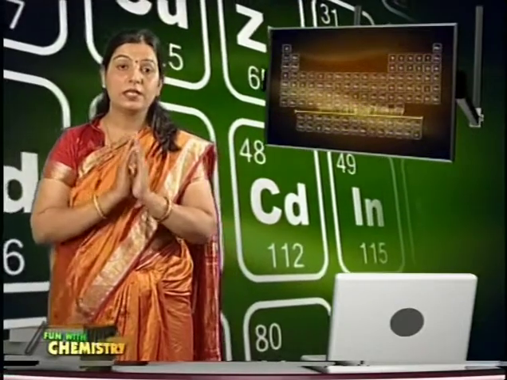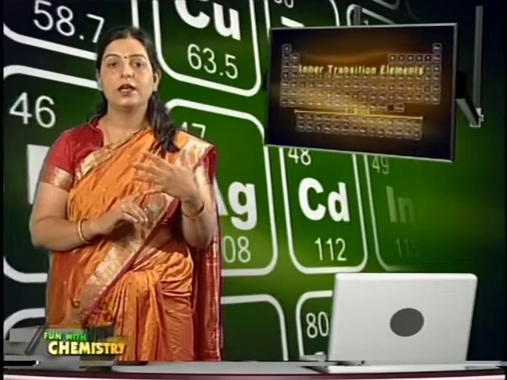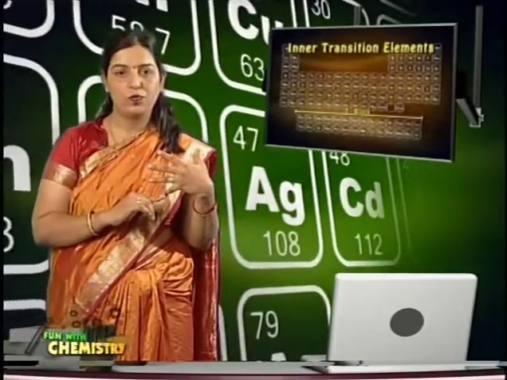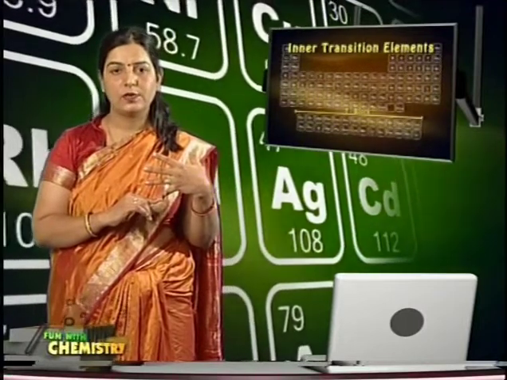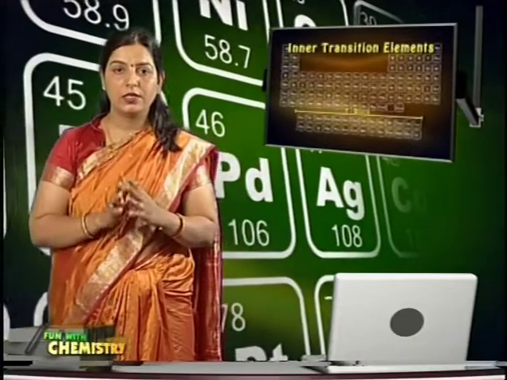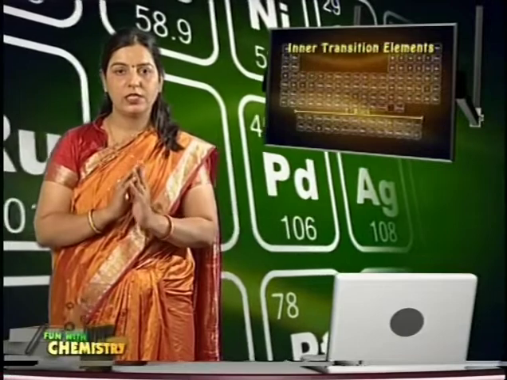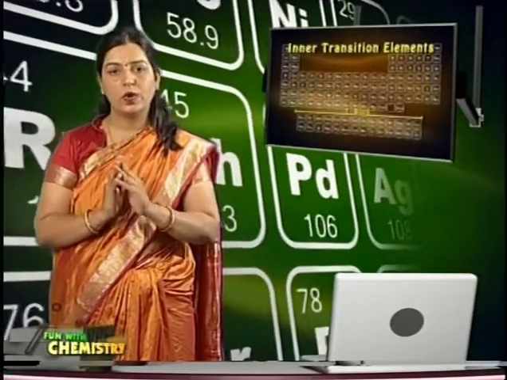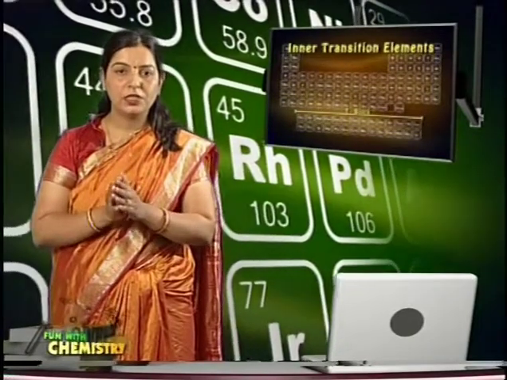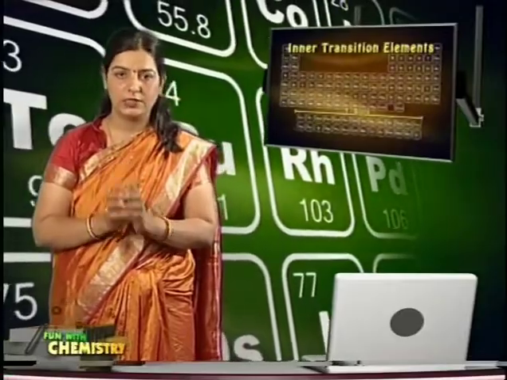These are known as inner transition elements because in them the last three shells are incomplete and the (n-2)f subshell is under the process of filling up, and hence these are known as F block elements. Their general electronic configuration is (n-2)f 1 to 14, (n-1)d 0 to 1 and ns 1 to 2. All of these are metals and the properties of lanthanide and actinide series elements are almost similar to each other.